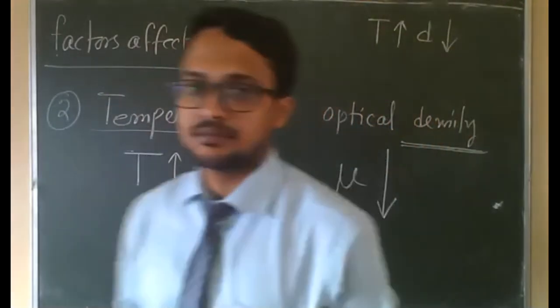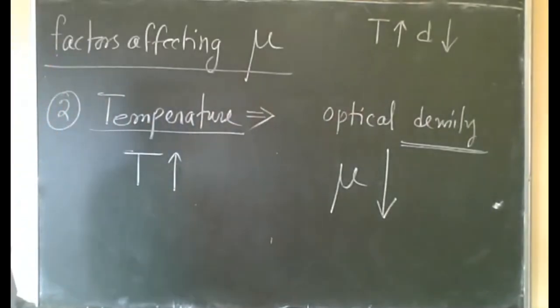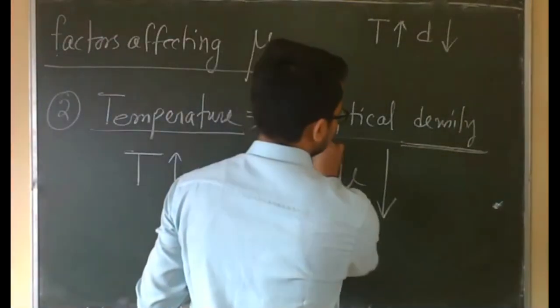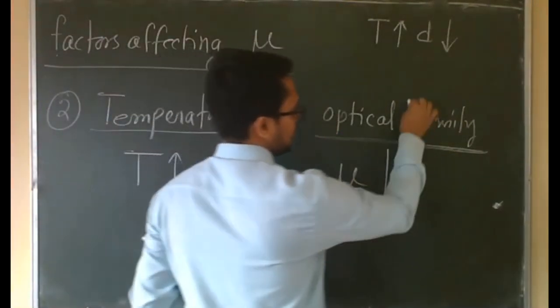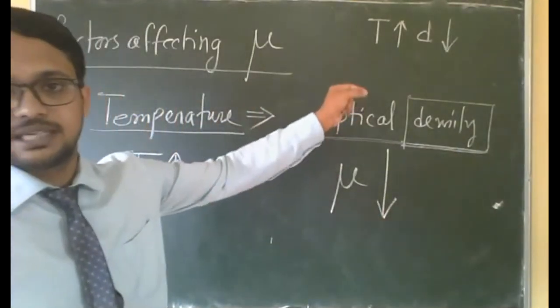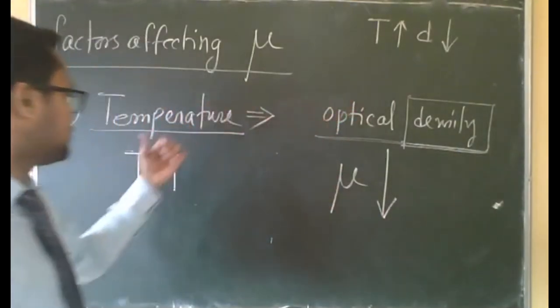Is it clear, everyone? Don't go into the whole idea of optical density. Only stick to this point, density. You know that density decreases with temperature, and the same thing is applicable here.